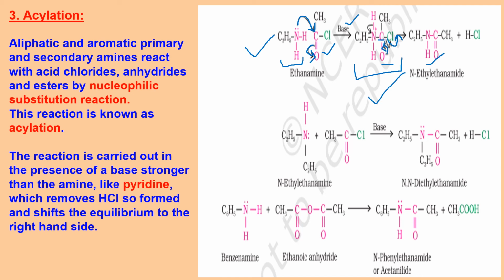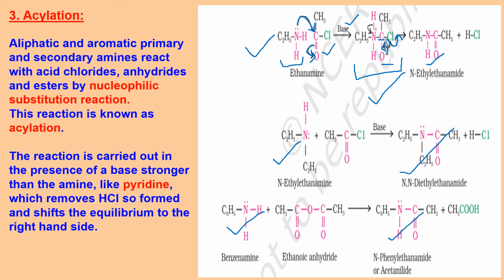Same way, you have this secondary amine. Here also HCl would be removed and you will get N,N-diethyl ethanamide. And if I take a tertiary amine, do you think the reaction will take place? No, because there is no hydrogen which can be removed along with the Cl, so it can be given by primary and secondary only. Aniline, which is benzenamine, can also show you the reaction, and we call it phenyl ethanamide or acetanilide.